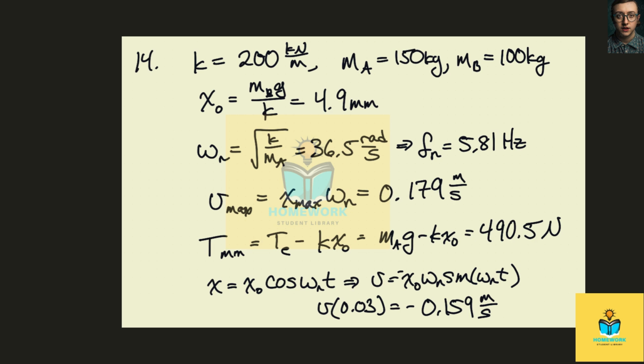We have the displacement is the initial displacement times cosine omega n t, so the velocity is minus x naught omega n sine omega n t, and we know everything here, so we can plug in 0.03 seconds, and we get that the velocity at that time is minus 0.159 meters per second, and that would be up, since we measured displacement as down.